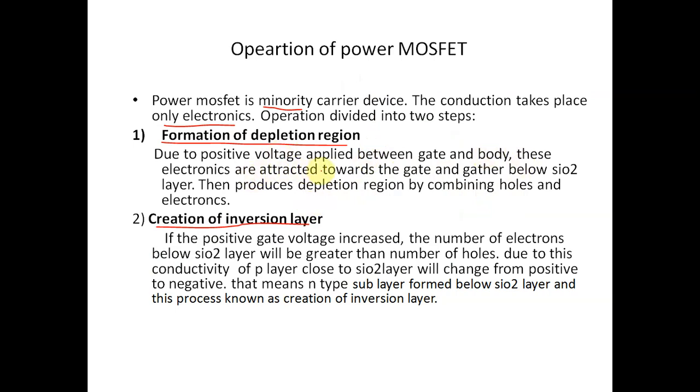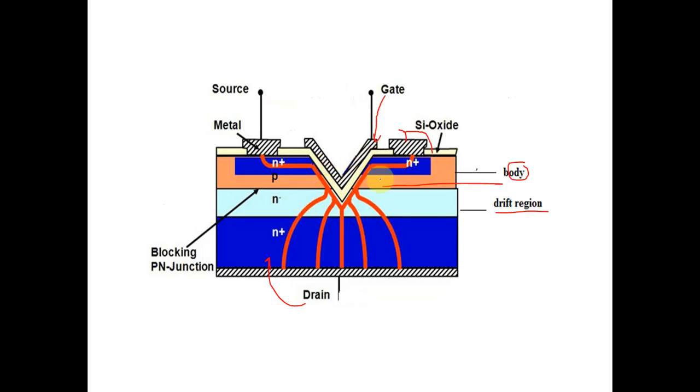These electrons are attracted towards the gate and gather below the SiO2 layer. Then the depletion region is produced by combining holes and electrons. In this region, the depletion region is generated.